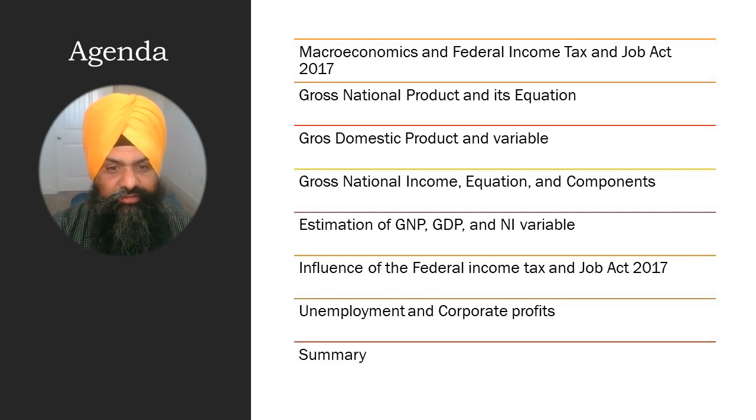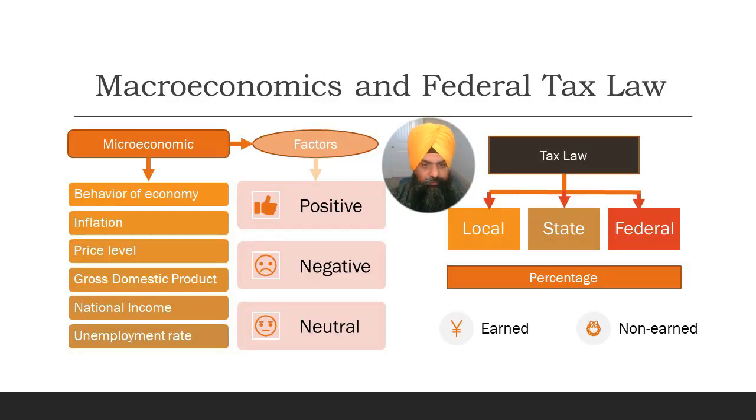What is the influence of the Federal Income Tax Act of 2017 on gross national product, gross domestic product and national income? Then we will discuss the influence of a decrease in tax on the unemployment rate and on corporate profits. And then the summary at the end will conclude today's learning.